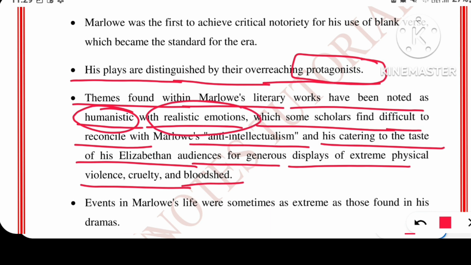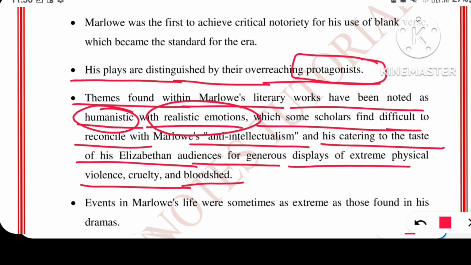When we read the play, when we go through the characters, we see they are realistic. Let me give you an example of Dr. Faustus. In that Dr. Faustus, we can relate ourselves to Dr. Faustus because in modern time we are excessively in want of money. All right, and this was the agony, this was the longing of Dr. Faustus as well, and that is why he made a bargain with Lucifer.